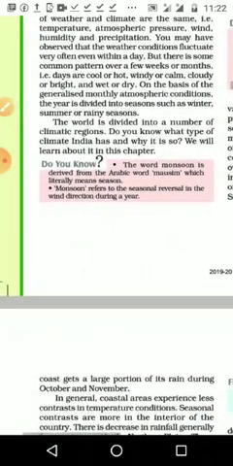The days are cool or hot, windy or calm, cloudy or bright, wet or dry. On the basis of the generalized monthly atmospheric condition, the year is divided into seasons such as winter, summer, or rainy season. According to how many rainy days, winter days, and summer days we get, we divide our seasons. Normally in India we have 3 seasons, but in the world, taken totally, we have 4 seasons.